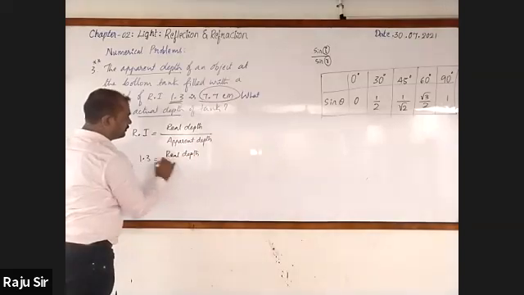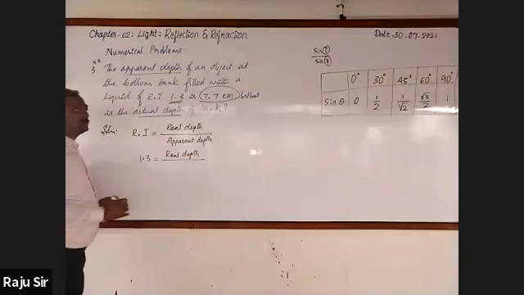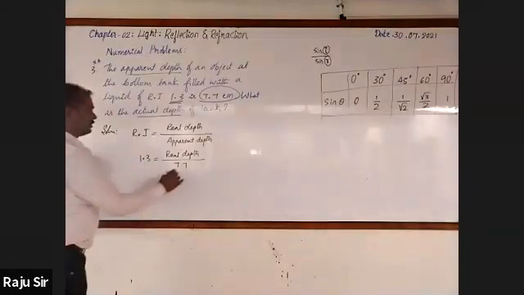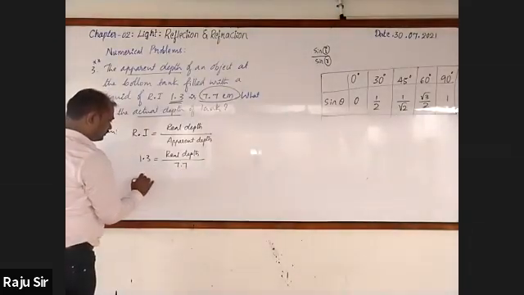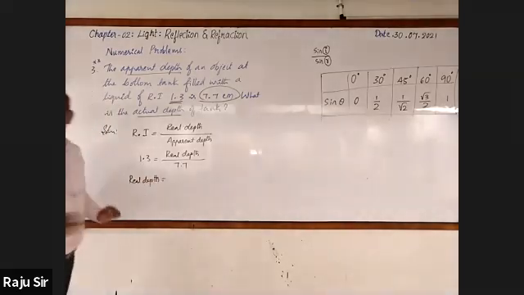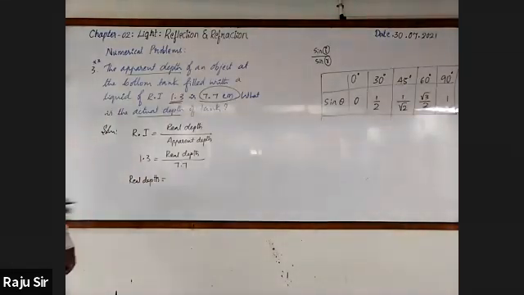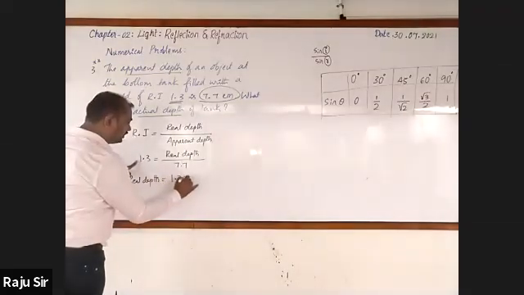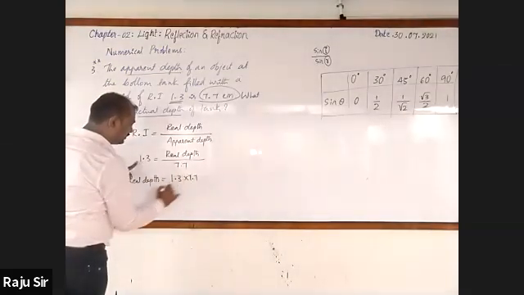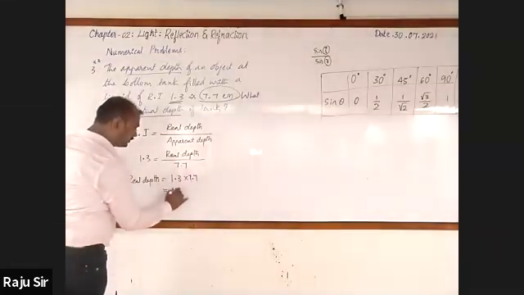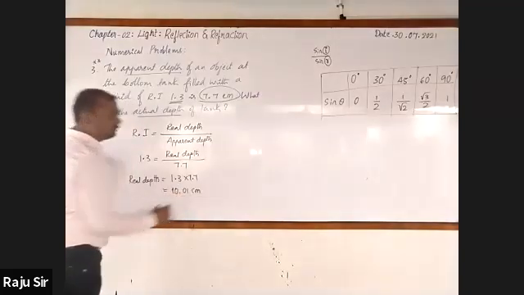Real depth by apparent depth 7.7. Then find out the real depth. Go for cross multiplication. 1.3 into 7.7, multiply. You will get 10.01. So the real depth is 10.01 centimeters.